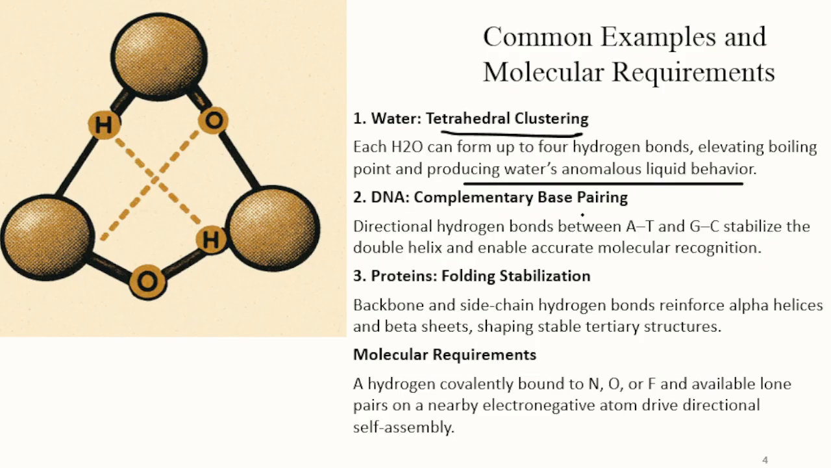Then DNA complementary base pairing: directional hydrogen bonds between A and T, G and C, that is adenine and thymine, guanine and cytosine, stabilize the double helix and enable accurate molecular recognition. Proteins, folding stabilization: backbone and side chain hydrogen bonds reinforce alpha helices and beta sheets, shaping stable tertiary structures. And finally, molecular requirements: a hydrogen covalently bound to nitrogen, oxygen, or fluorine, and lone pairs on a nearby electronegative atom drive directional self assembly.